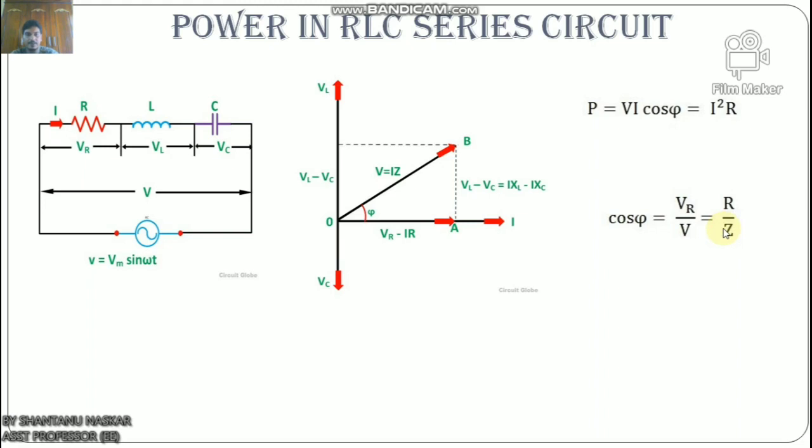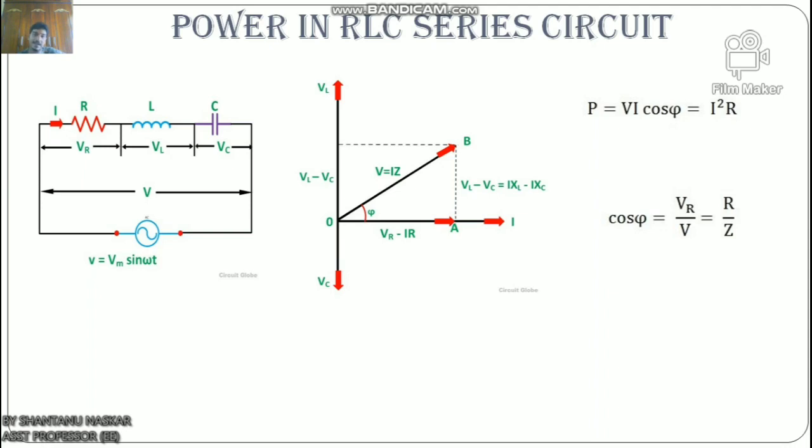Now the three cases of the RLC series circuit. When XL is greater than XC, the phase angle phi is positive, the circuit behaves as an RL series circuit in which the current lags behind the applied voltage and the power factor is lagging. When XL is less than XC, the phase angle phi is negative and the circuit acts as a series RC circuit in which the current leads the voltage.